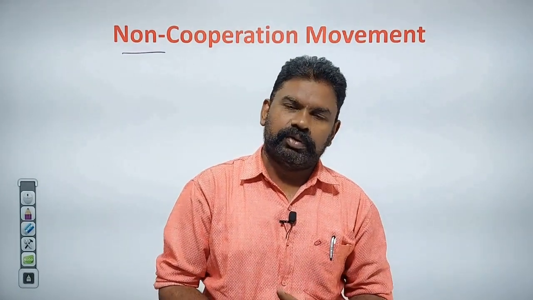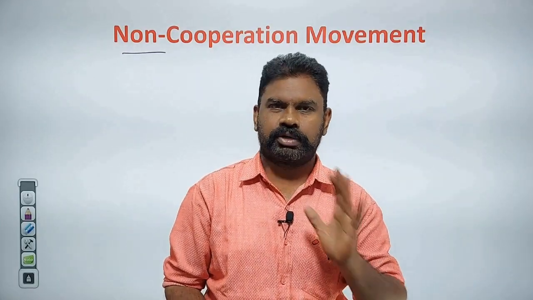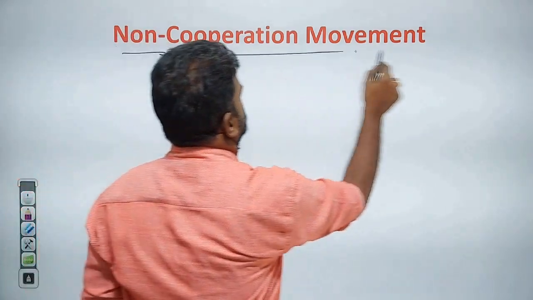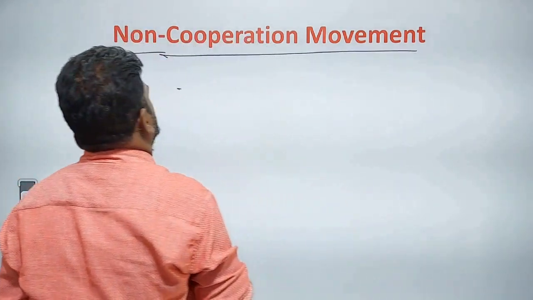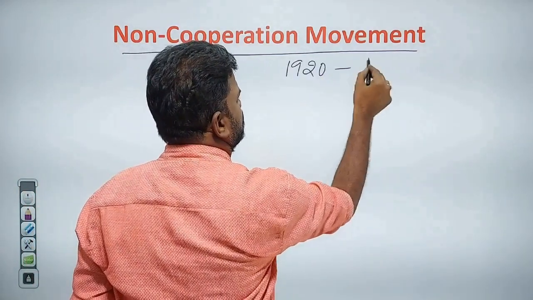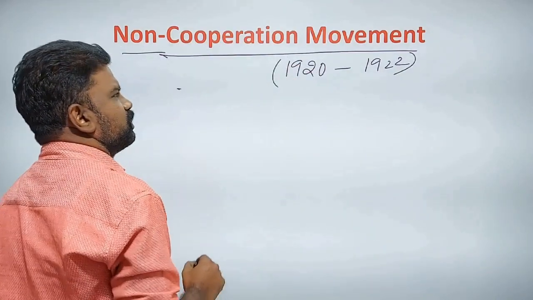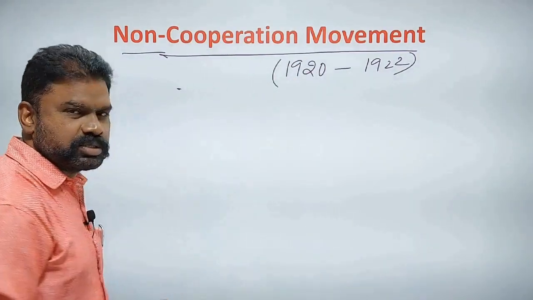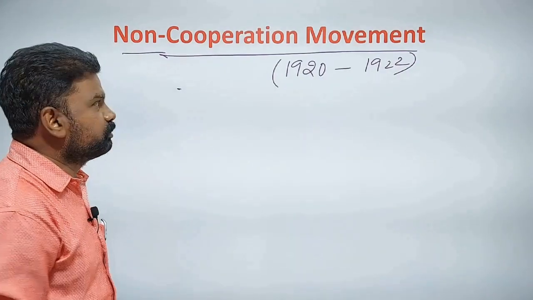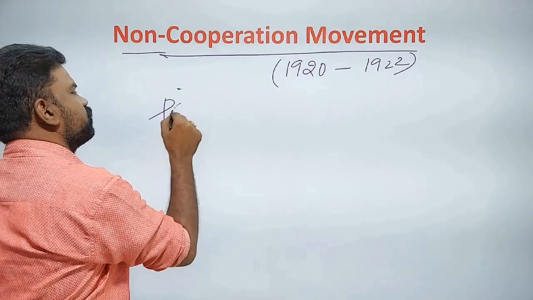Today we are going to discuss modern Indian history, the freedom struggle. In the freedom struggle, today's topic is the non-cooperation movement. The non-cooperation movement started in 1920 and ended in 1922. Non-cooperation means not to cooperate with the British government. This concept has been taken from passive resistance.